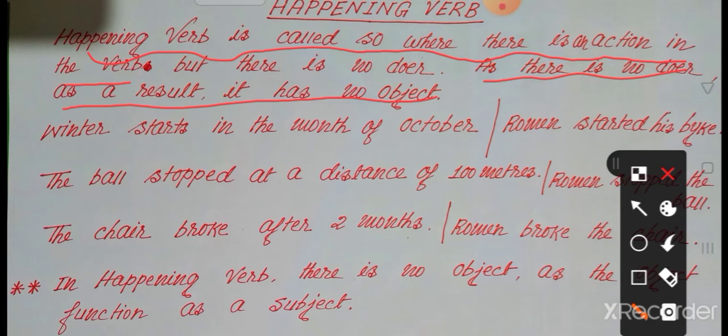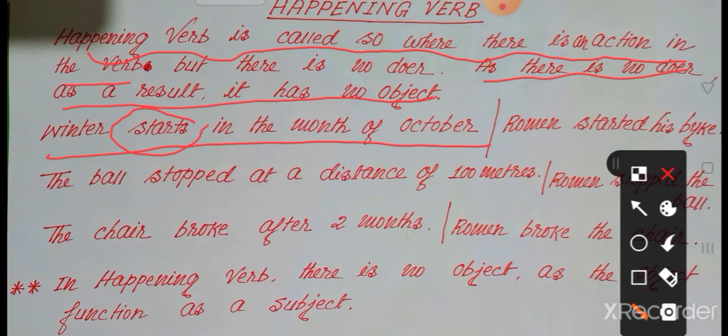Okay, so let us discuss some examples. I think after the examples you will be clear what a happening verb is. Let us follow the first example. The first example is: Winter starts in the month of October. In the sentence, what is the verb? Starts.